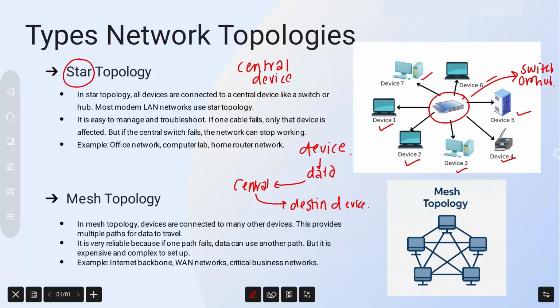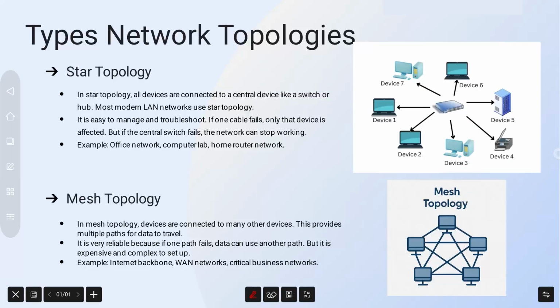Star topology is the most common topology in modern networks because it is easy to manage and troubleshoot. The major advantage is that if any cable or any device fails, the rest of the network continues to work normally. However, the biggest disadvantage is that if the central switch or hub fails, the entire network can stop working. This topology is mainly used in offices, schools and home networks.